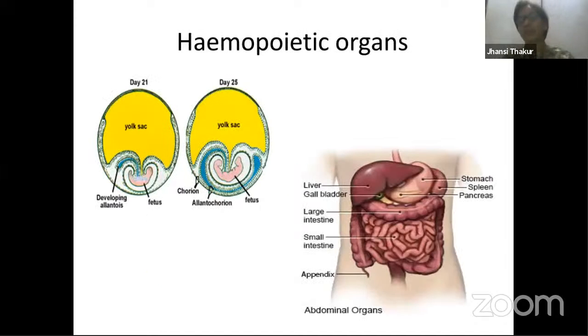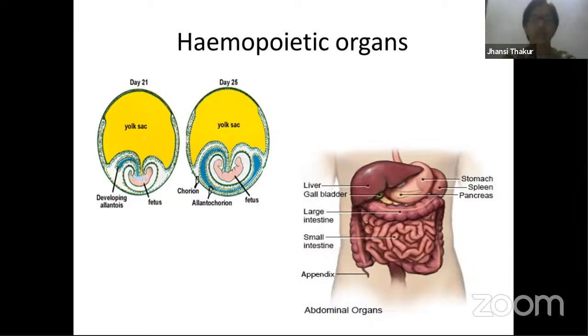Now, where is this blood produced? I'm talking about the production of blood. The process of production of blood is called hemopoiesis. Formation of the blood is called hemopoiesis. The organs where blood is produced are called hemopoietic organs. Yesterday I already taught you that the liver and spleen are considered the cradle of blood, as well as the graveyard of RBCs. Why do I say RBCs? Because it is the cells which die over here.